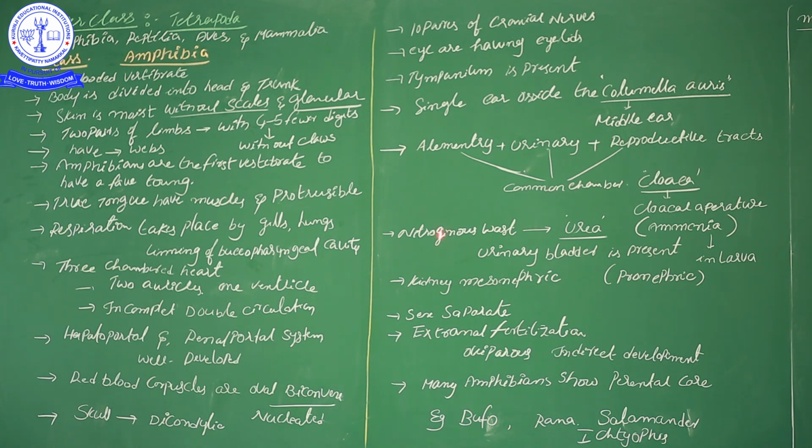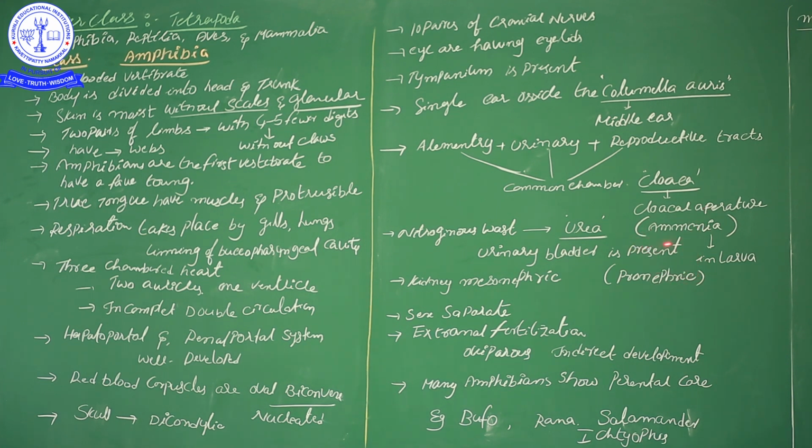Then the next point: the nitrogenous waste material of these amphibians is urea, because when the organism is adapted to terrestrial places, water availability is very low compared to the aquatic medium. If they released ammonia, they would need more water. Since more water is not available on land, the nitrogenous waste is sent out in the form of urea. But you should remember the exception: the larva of amphibia.